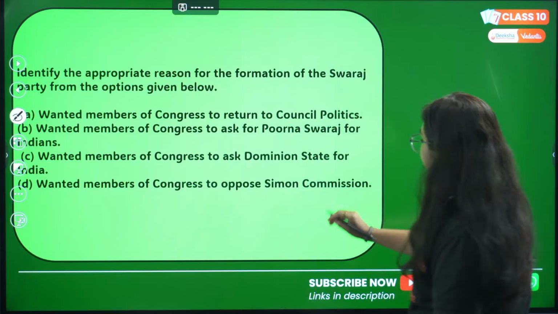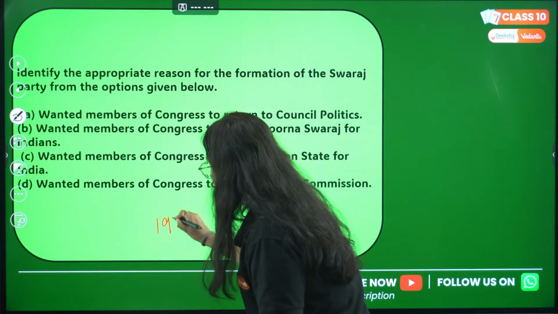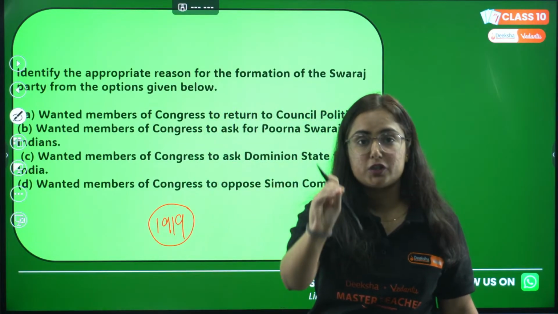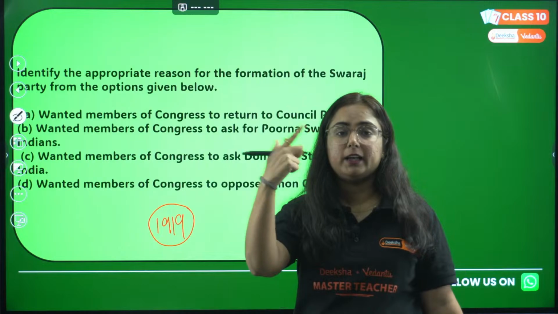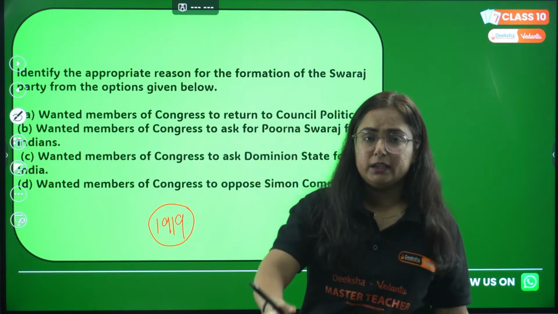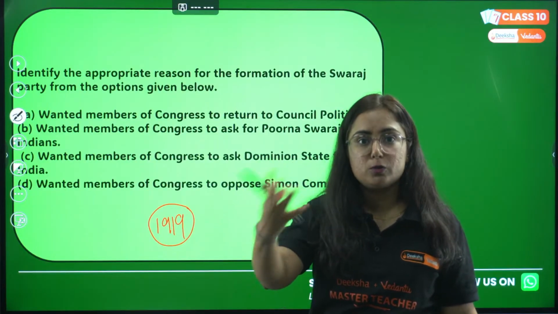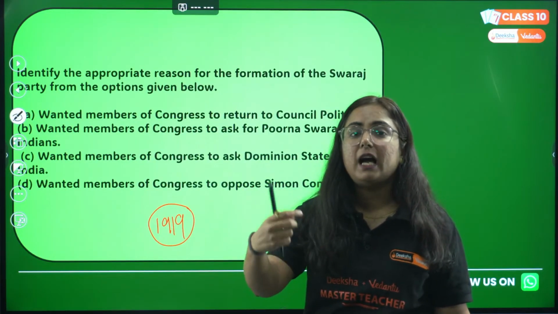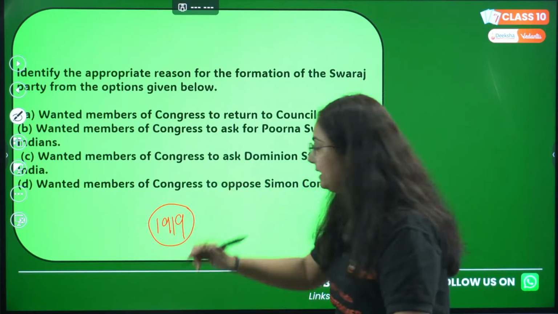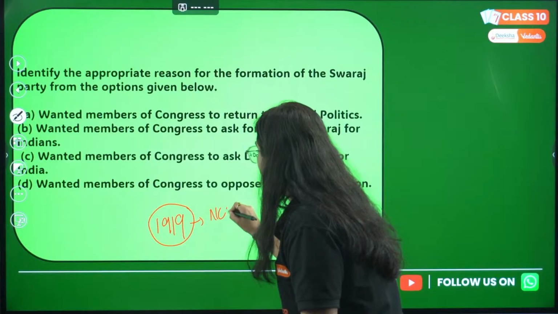So basically, look, after so many wrong acts by the British government, the introduction of the Rowlatt Act, the mistakes in the Jallianwala Bagh massacre, then the First World War and the Ottoman Empire, the Khilafat Committee was formed. Gandhiji started the non-cooperation movement.